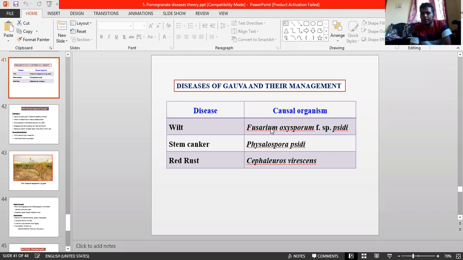Next, stem canker, Pestalotiopsis psidii, it is a minor one. And next, red rust, Cephaleuros virescens. Commonly, red rust is present in almost all fruit crops. You have to remember, in whatever plantation fruit crops.